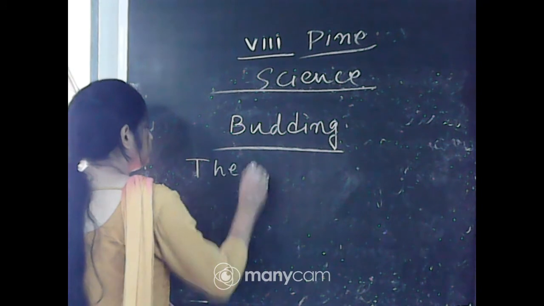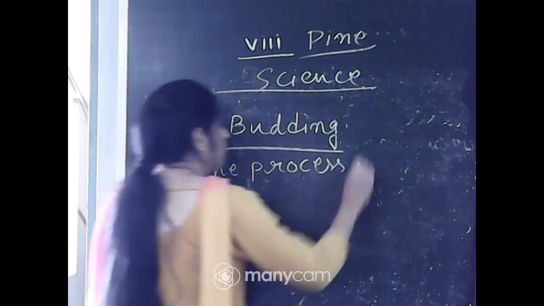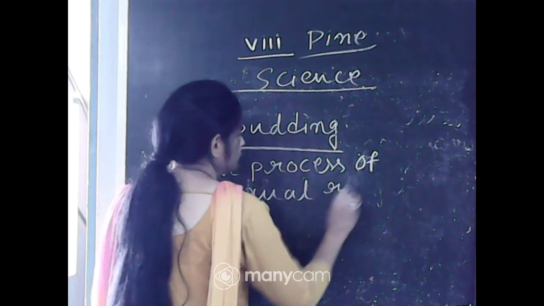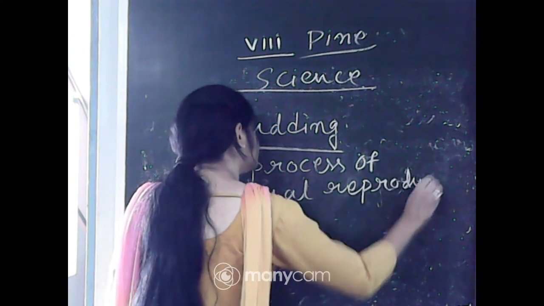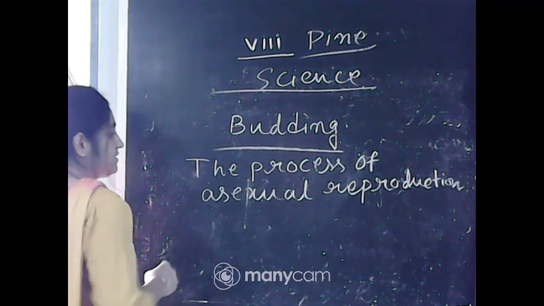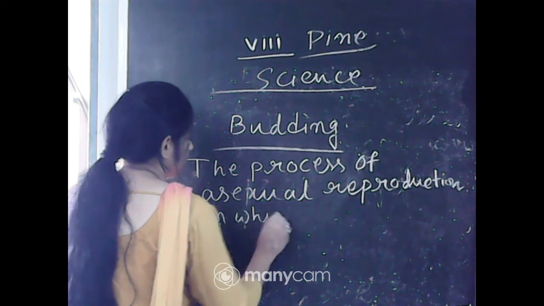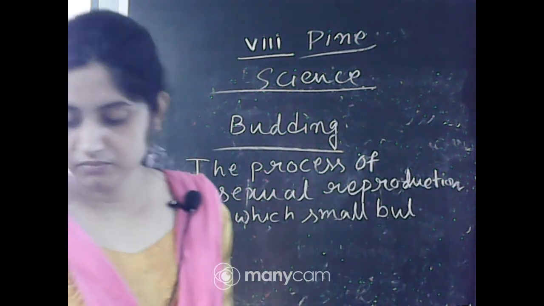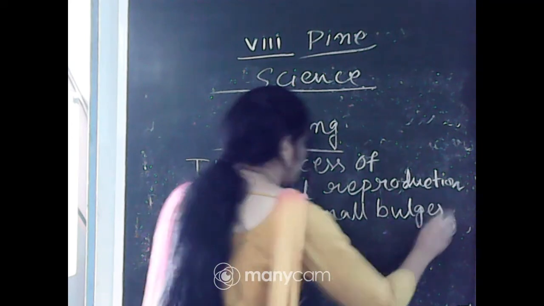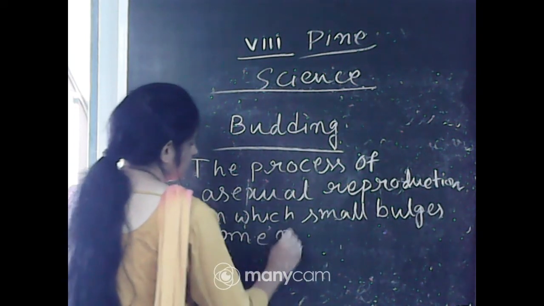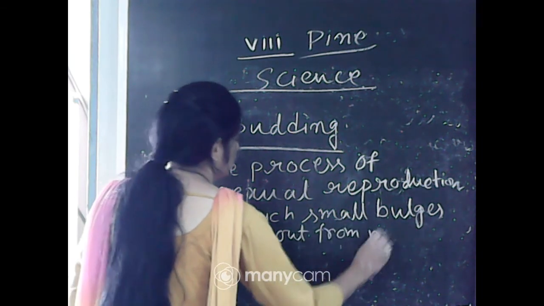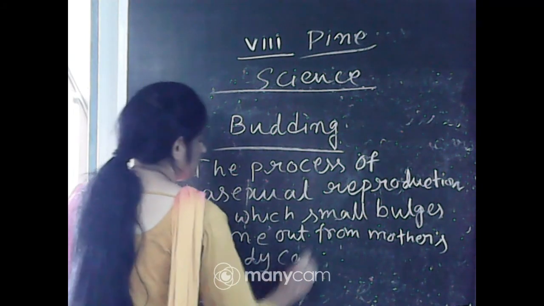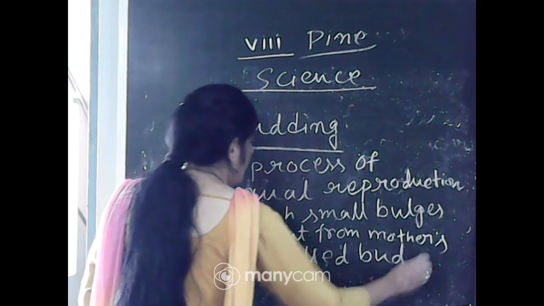The process of asexual reproduction in which small bulges come out from the mother's body, called buds.